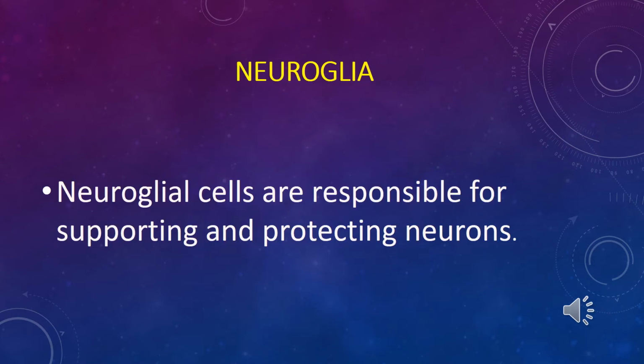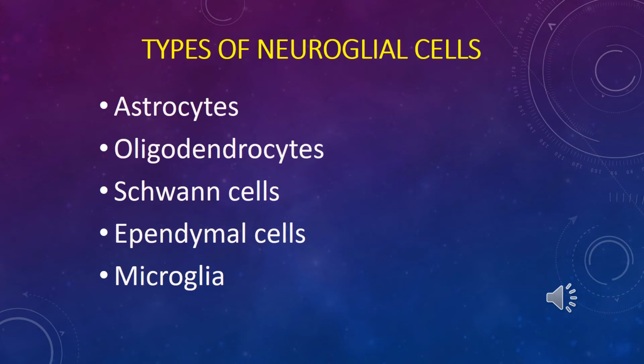The second type of cells in neural tissue is called neuroglial cells. Neuroglial cells provide support, protection, and regulation of impulses in neurons. Neuroglial cells subdivide into 5 types: astrocytes, oligodendrocytes, Schwann cells, ependymal cells, and microglial cells.